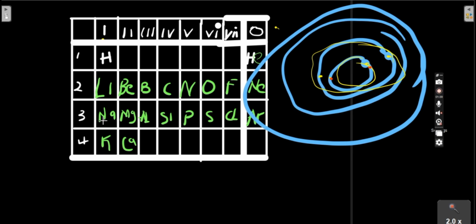As you can see here, if you count sodium, sodium is 11: 1, 2, 3, 4, 5, 6, 7, 8, 9, 10, 11. If we place these electrons in shells: 2, then 8 making 10, so sodium remains with 1, which is this 11th electron.